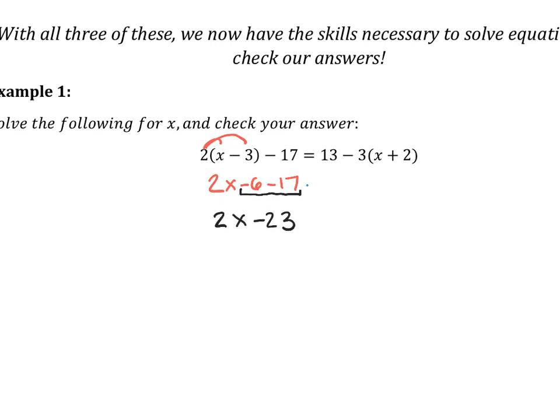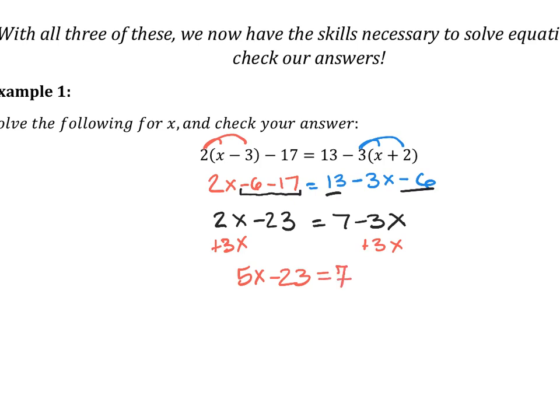And let's do our other side. Distribute our -3. So -3x minus 6. Again, we can combine our like terms. Now we need to combine like terms across the equal sign. So we need to get all the terms with our variables together and on one side and all the constants on the other. So it doesn't matter which side you move the x's to. You could subtract 2x from both sides or add 3x to both sides. I like to keep my variables positive, so I'm going to add 3x to both sides, but it doesn't matter.